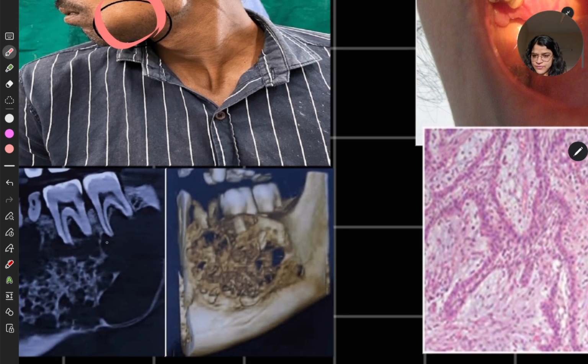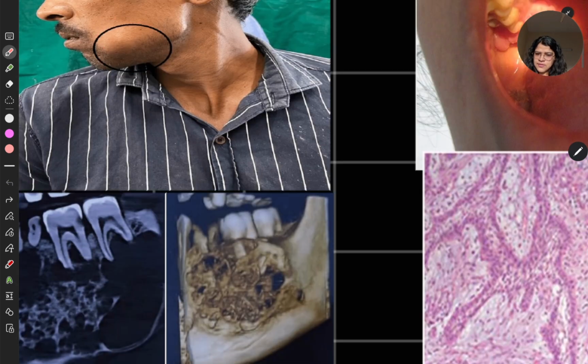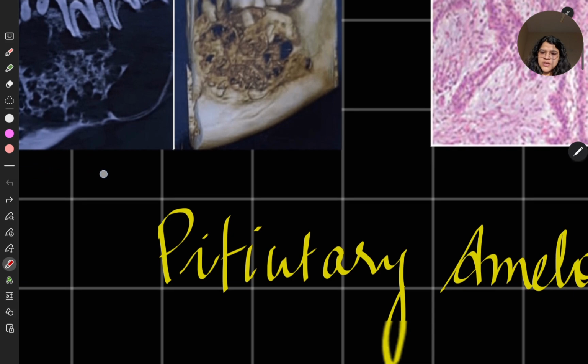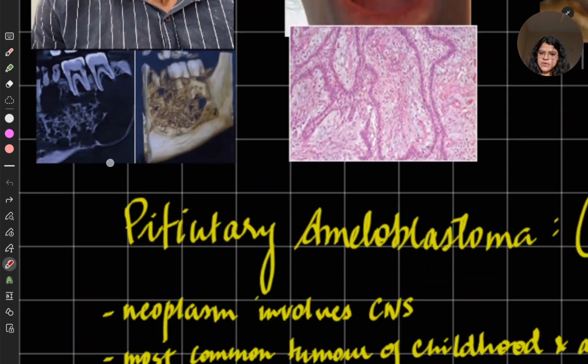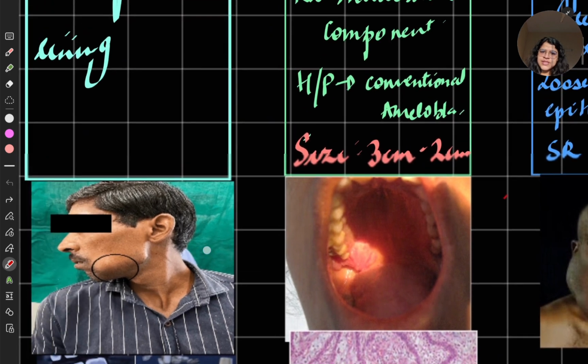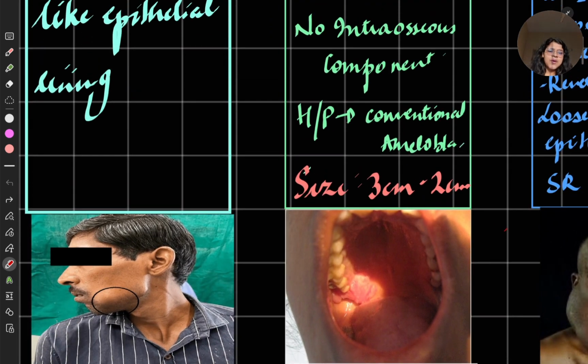Once you take a radiograph, you will notice this. Can you appreciate this cyst? I have placed the histology of unicystic later, once we are learning about it in detail.